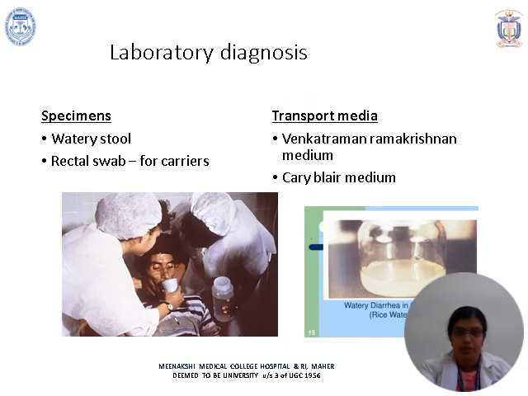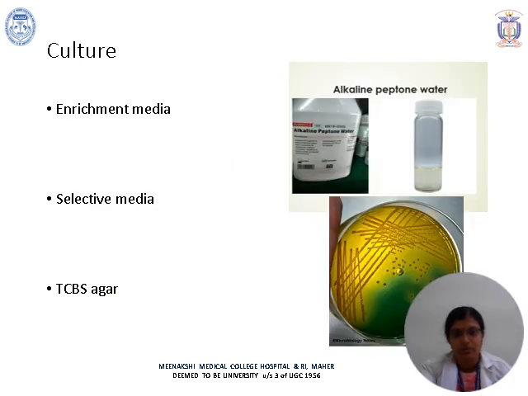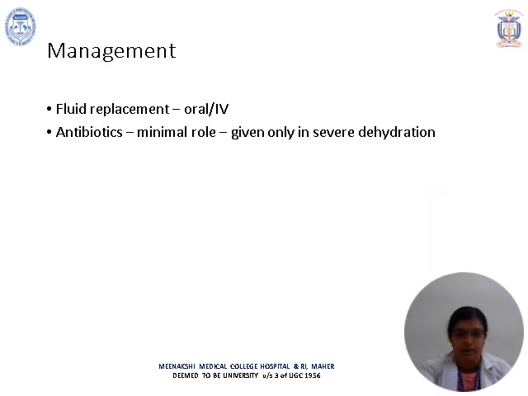Coming to the lab diagnosis, you have the specimen, which is a watery stool, or you can also collect a rectal swab for carriers. These are transported in Venkatraman Ramakrishna medium or Cary-Blair medium. On direct microscopy, you can see curved gram-negative bacilli. This stool specimen can be enriched by use of alkaline peptone water, following which it can be streaked on selective media like TCBS and MacConkey. Once grown, you can identify based on biochemical reactions, and you can go in for species specific tests.